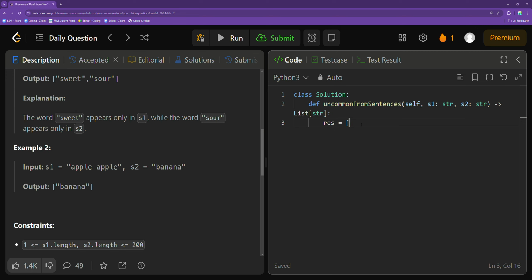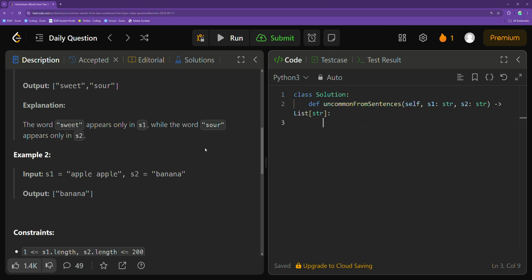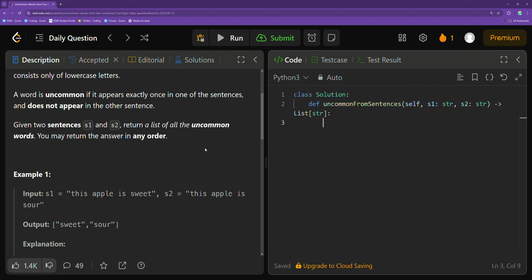Now, before we actually do that, one important thing to note is whenever we're working with the frequencies of different elements in iterables or strings, it's always important to grab the counter of these iterables, because what the counter essentially does is it maps every single unique element that we see within our input with its frequency within that input or iterable, or basically the number of times it occurs within that input. So one thing to note is that we can't actually use the counter operations on strings just like this in Python, and so we actually have to convert it to an iterable like a list or an array.